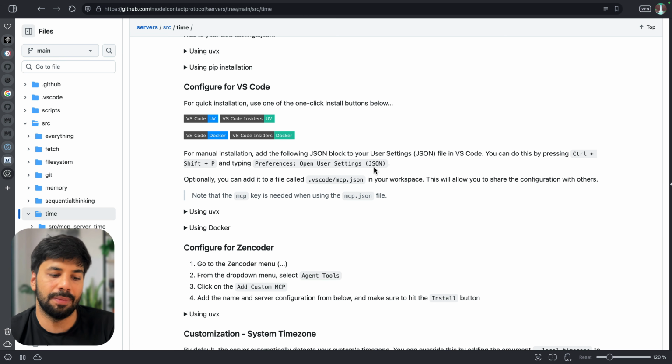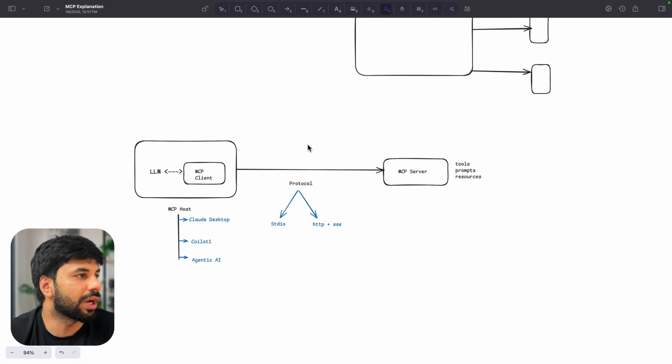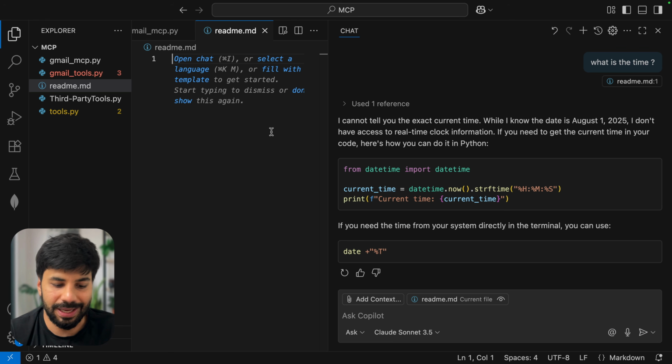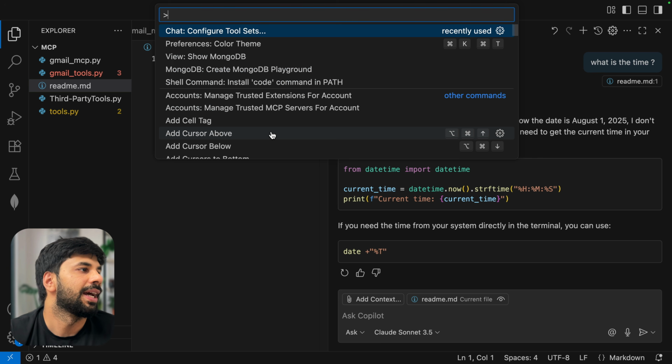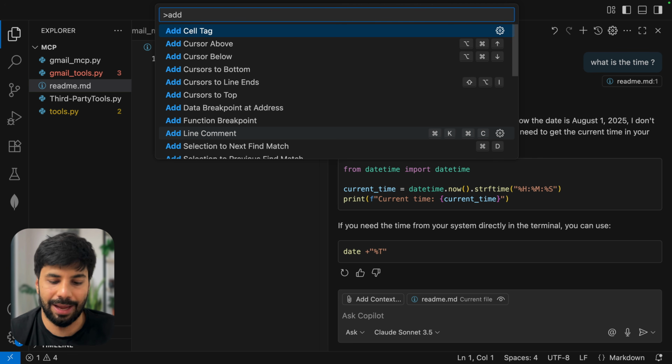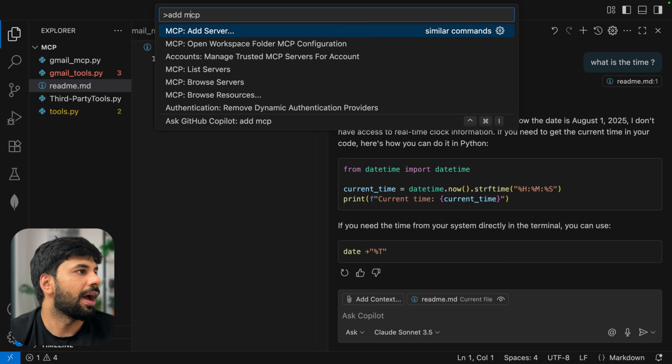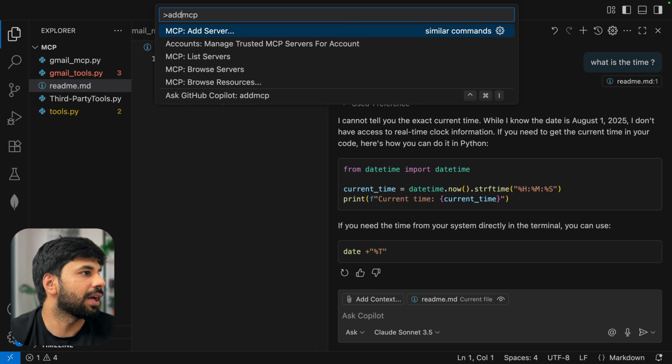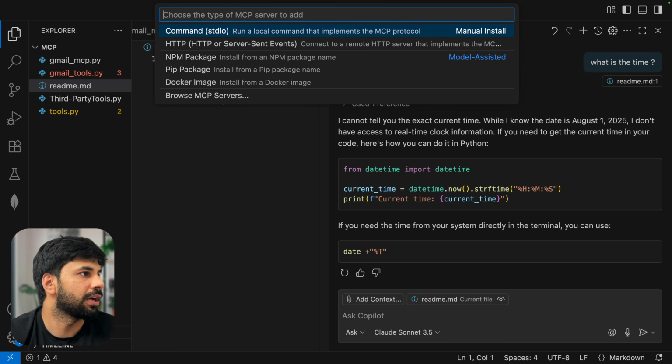But to do the same in a more developer friendly way, the way you will be doing it, what you can do is just go here, press Command Shift P. It will be Control Shift P in Windows, I believe. Just search for add MCP and you will see this particular thing, add MCP server, right?